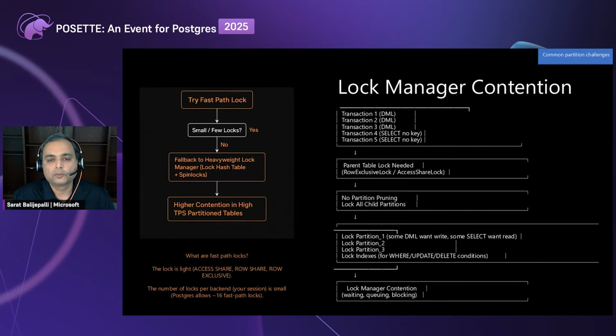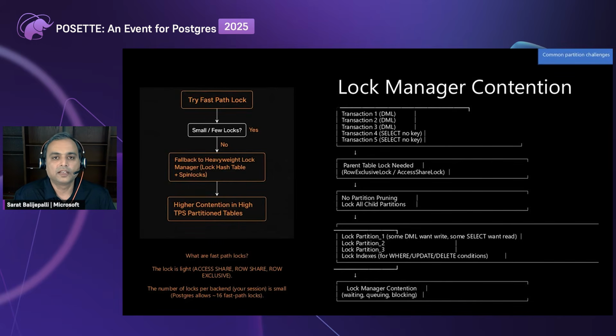Before we talk about lock manager contention, I want to briefly touch upon fast path locks. What are fast path locks in Postgres? These are lightweight locks. Basically, three types of locking: access share, row share, and row exclusive locks fall into these fast path locks. And one of the drawbacks as of today is that every backend can have only 16 fast path locks.